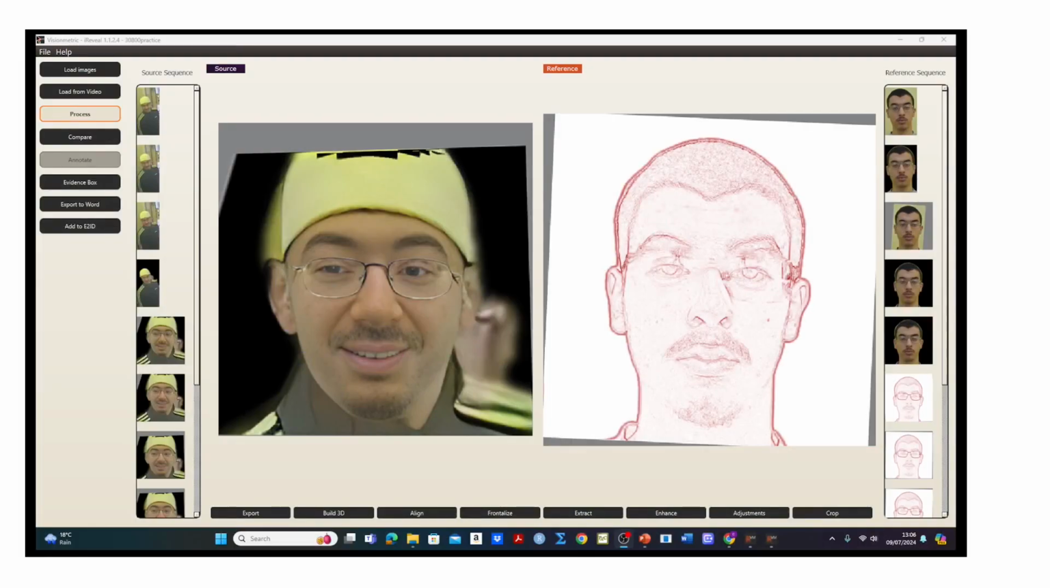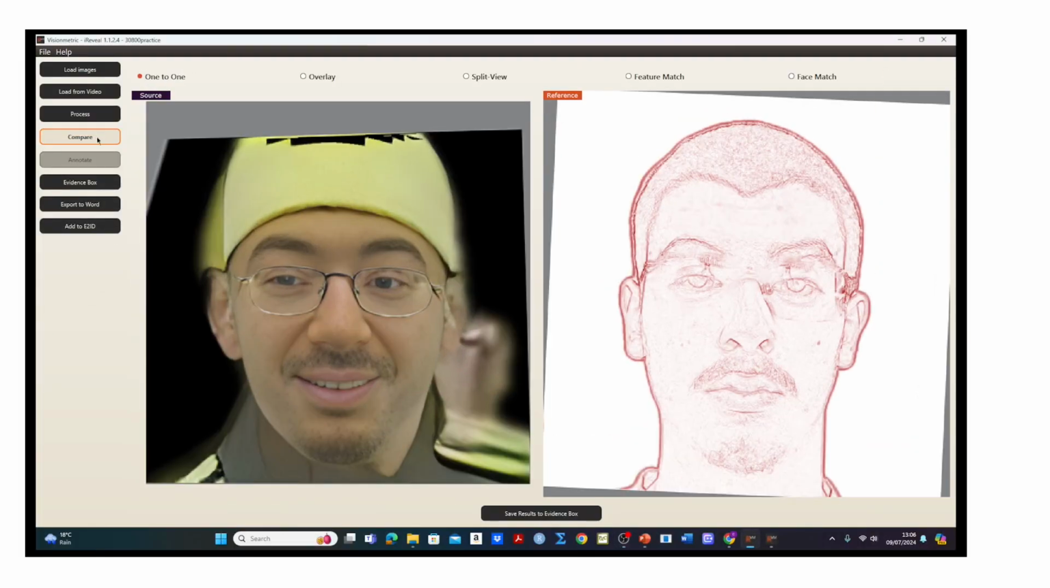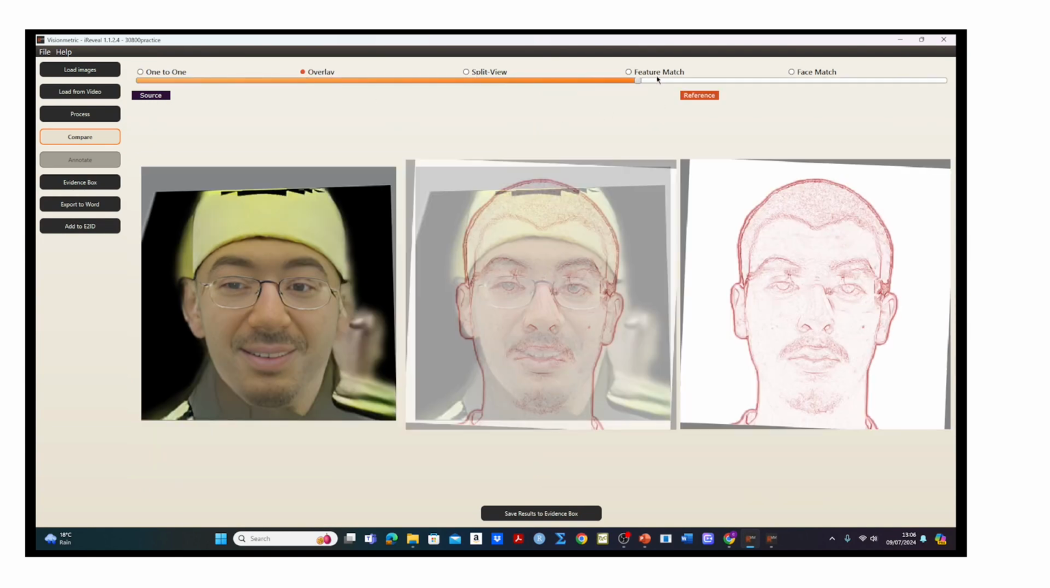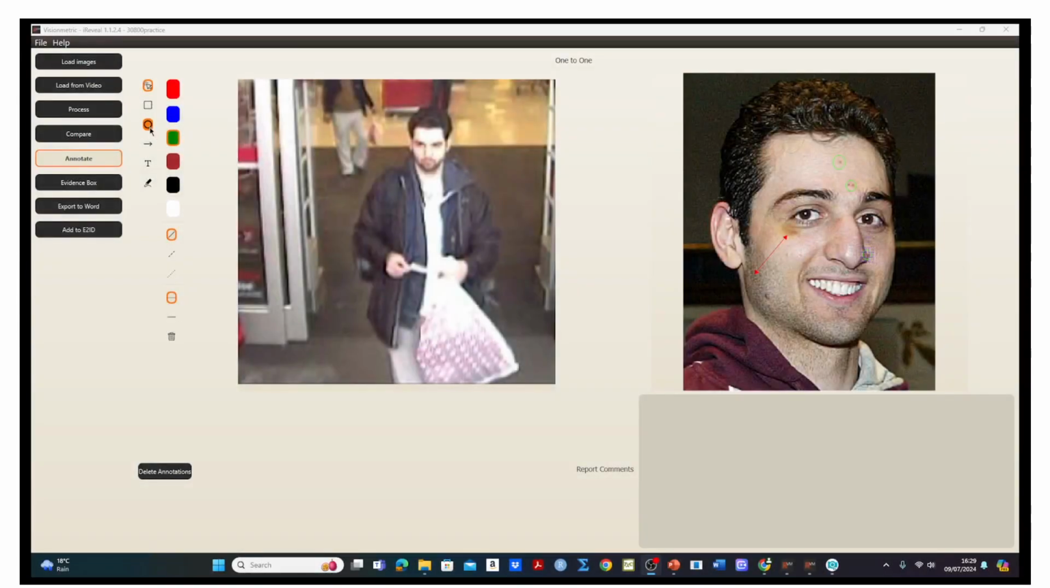Do the size and position of the features coincide? A semi-transparent overlay of the scaled and aligned faces allows us to see directly: are there distinguishing marks or features? Annotate the images accordingly, and enter your observations in the comments field.